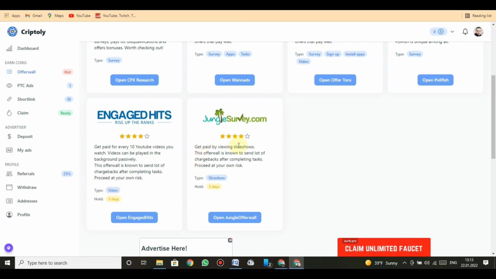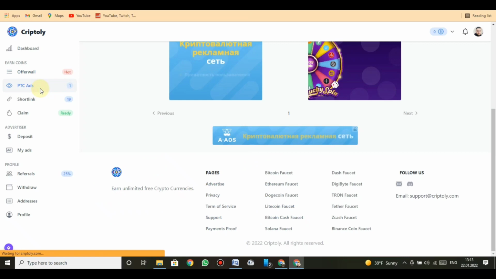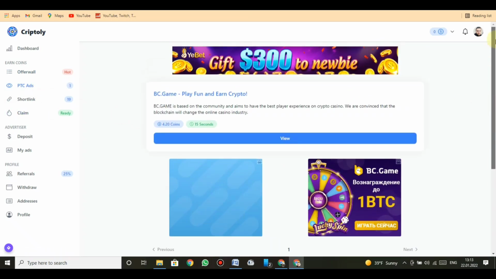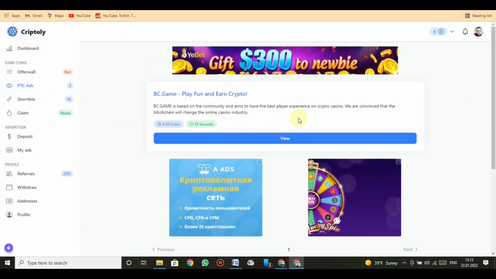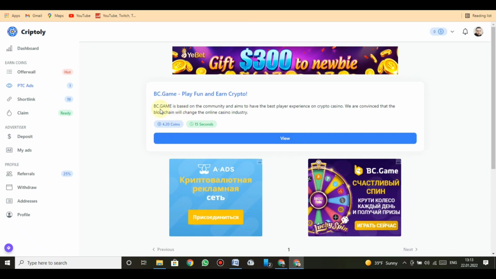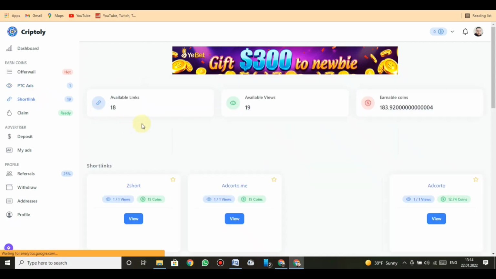Get paid by viewing Sliceshows. This offer wall is known to send a lot of chargebacks after completing tasks. Proceed at your own risk. Type Sliceshow. Hold 3 days. Then, BC.Game, play fun and earn crypto. BC.Game is based on the community and aims to have the best player experience on crypto casino. We are convinced that the blockchain will change the online casino industry. 4.20 coins in 15 seconds.